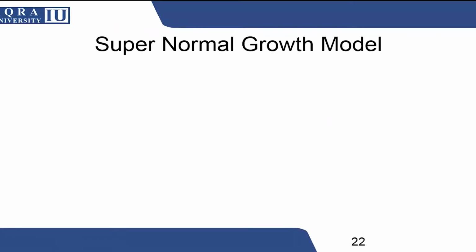In this lecture we will cover the supernormal growth model under the dividend discount model concept. Remember that this is somewhat quite tricky as compared to our previous lecture in which we covered various fundamental concepts of stock valuation. In this lecture we will cover the supernormal growth model of stock valuation. Remember that in the supernormal growth model, the dividend will fluctuate. Sometimes it will be at zero, sometimes it will be at a higher rate and then gradually will decline.